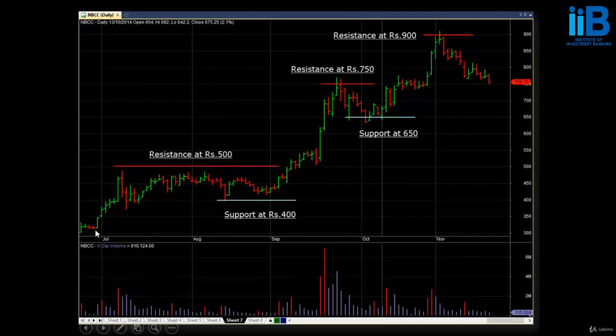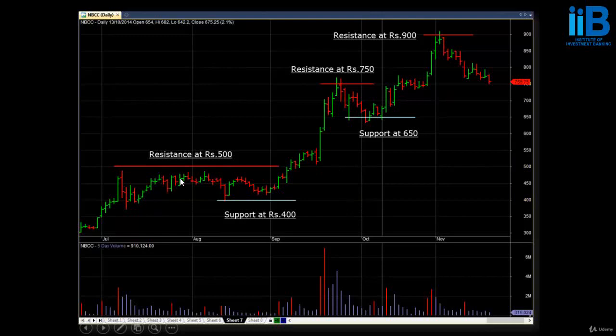Starting from July, you can see the stock surged higher but failed to penetrate the level of 500. It fell down, found support at the level of 400, and started rising higher.